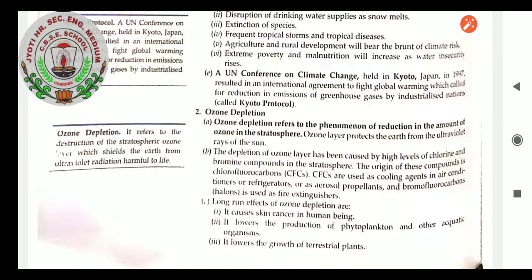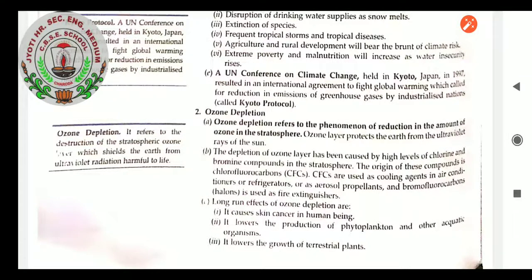Chlorofluorocarbons are used as cooling agents in air conditioners or refrigerators, or as aerosol propellants, and bromofluorocarbons, halogens, are used as fire extinguishers. You can see the importance of it. Long-run effects of ozone depletion are that it causes skin cancer in human beings. Now you can see cancer patients are increasing. Why is it happening just now? Because the safety jacket which we were having, that is the ozone layer, is getting depleted now.